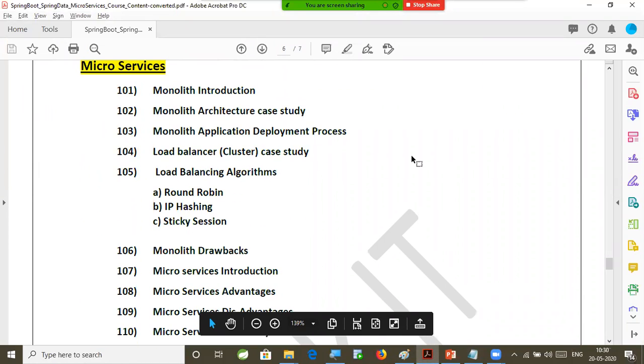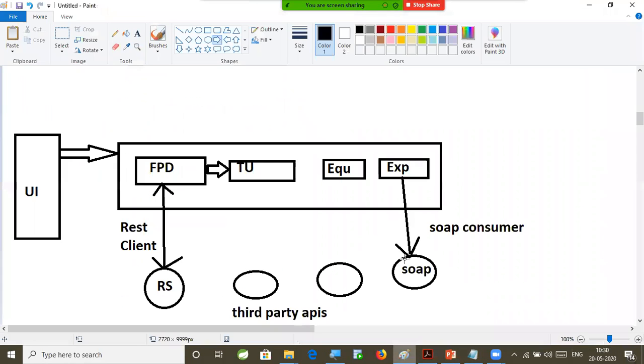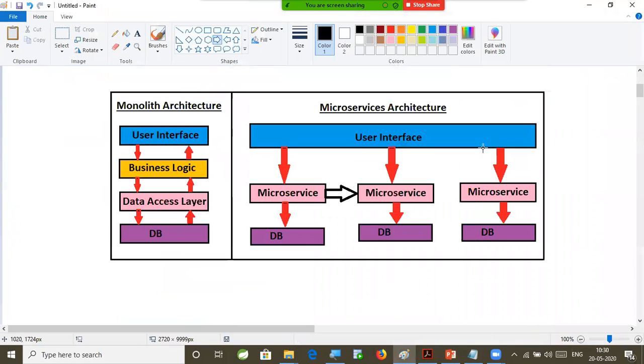So here we are going to understand monolith architecture. If you observe this diagram, you can understand the basics. What is the difference between monolith and microservices? This is the old fashion of developing a project. Now people are not following that. In the old fashion, people will develop everything in a single project. User interface, that is presentation logic, will be available, business logic will be available, DAO layer will be available, database components will be available as part of our project. Got it? So this is the old style of developing our application.